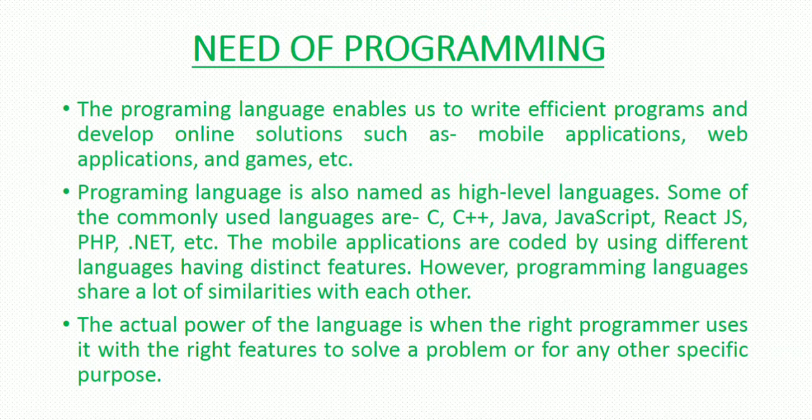For example, from Play Store or Web Store, you can get different types of applications for different purposes. These applications are solutions for different types of problems. So, for solving a problem, for example, for listening to music, some people created a variety of applications, for example, a music player.